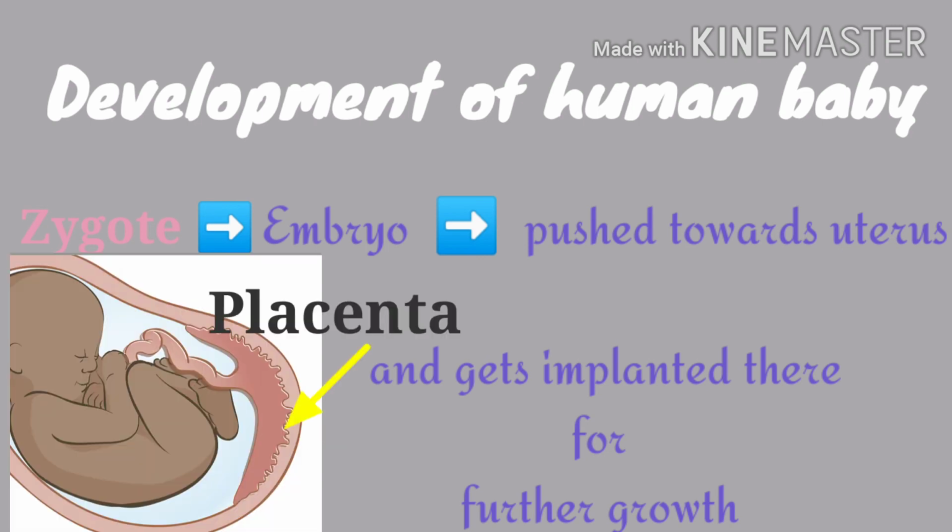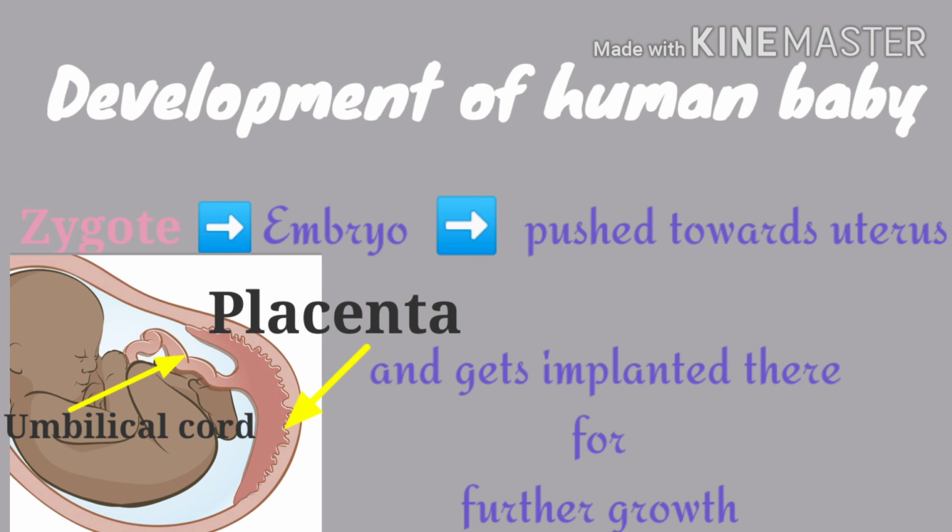You can see here the picture of the placenta. As the embryo grows, it becomes a fetus and eventually a full grown baby is produced. Now these growing babies will require nutrition and oxygen supply. For that, the placenta plays a crucial role. A tube-like structure known as the umbilical cord that joins the mother and the baby helps in supplying this nutrition and oxygen from the mother to the baby.